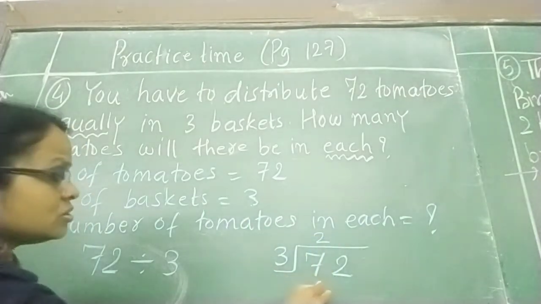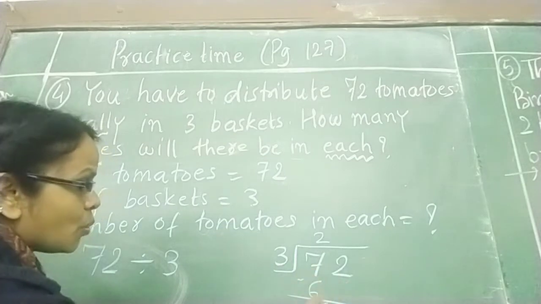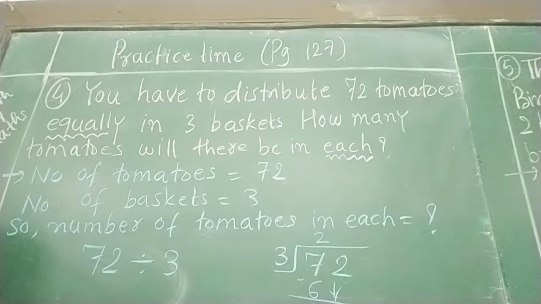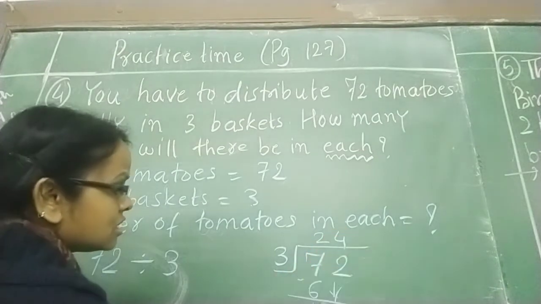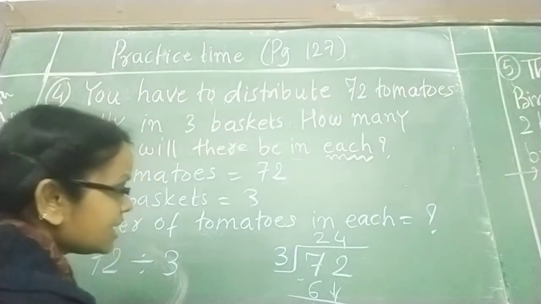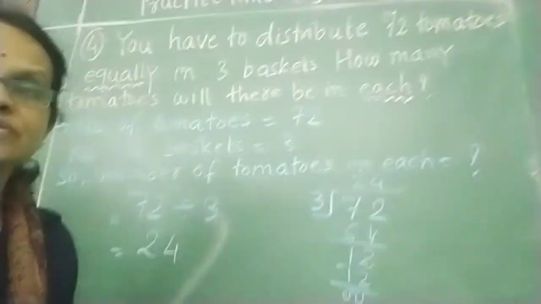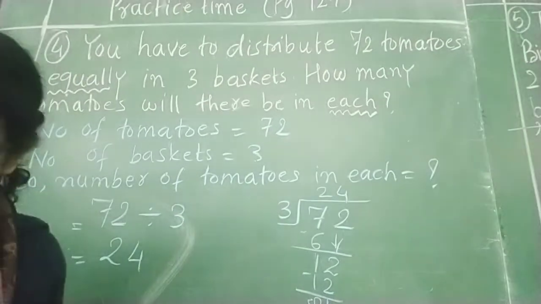So 9 will not do. 3 twos are 6. Drag 2 downside. Now we have 12. 3 threes are 9 and 3 fours are 12. So in each basket, the number of tomatoes is 24. So let's write it in sentence form.